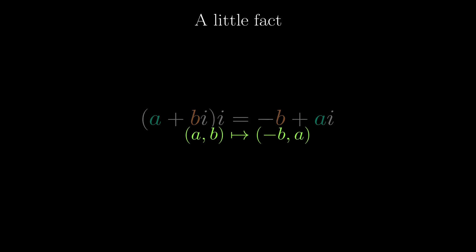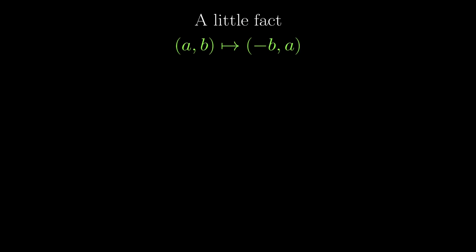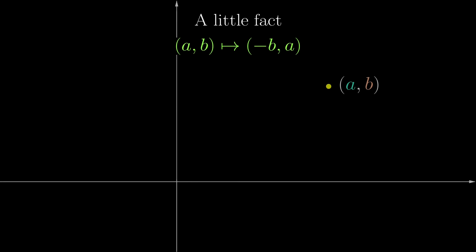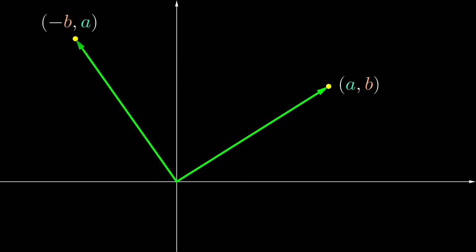But there is a really simple geometric illustration. This is the point (a, b), and after multiplying by i, we will get here, (negative b, a). If we add the vectors and the angle, it might be a bit clearer what multiplication by i does. Yes, it is simply a counterclockwise rotation about the origin by a right angle. And so, we get onto the proof.